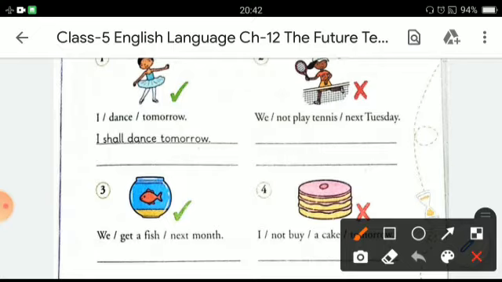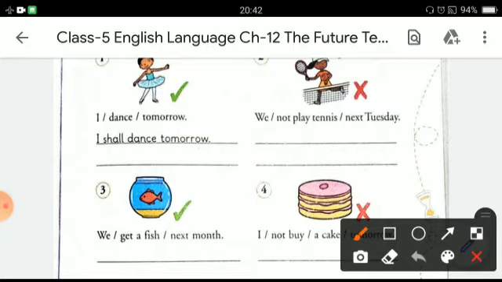So here we have to make a negative sentence using shall with the negative form of the verb. The sentence will be made like this: we shall not play tennis next Tuesday.